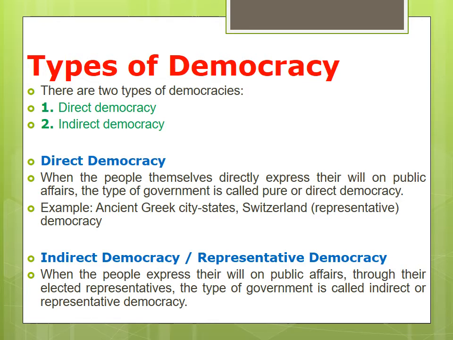Indirect democracy or representative democracy means when the people express their will on public affairs through their elected representatives. The type of government is called indirect or representative democracy. So in indirect democracy, the people cannot express their will on public affairs directly, but only through